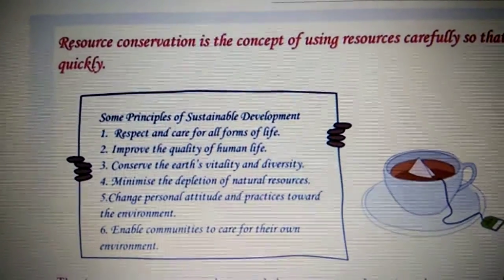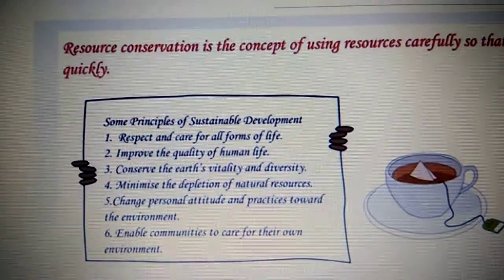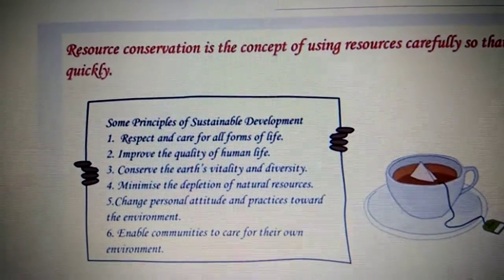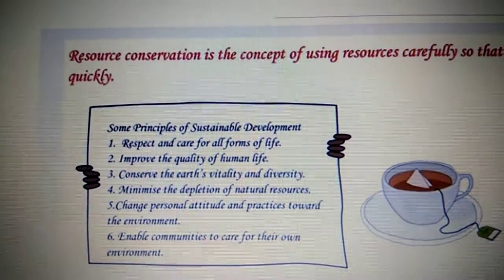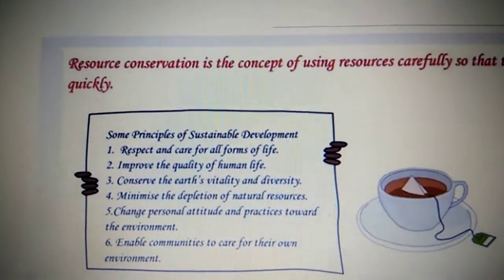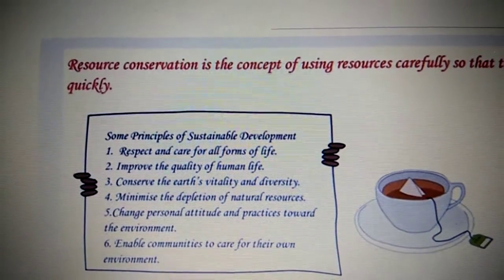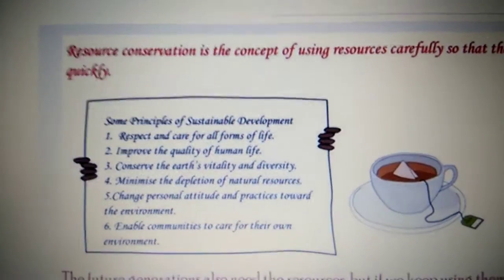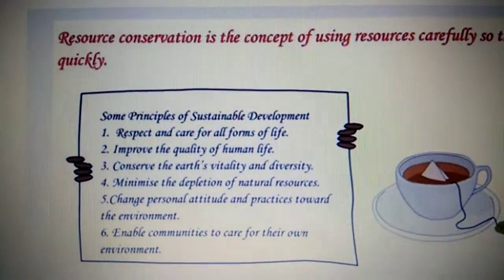We must respect and care for all forms of life, and we must improve the quality of human life, and conserve the earth's vitality and diversity. We must not keep on using it, taking out all kinds of resources from it, taking out the coal and using it up quickly. The petrol, the coal, it's now depleting at a very fast rate, cutting down of trees. You see the animals are getting extinct, even the plants and flora are getting extinct. So we will have nothing for our future generation.